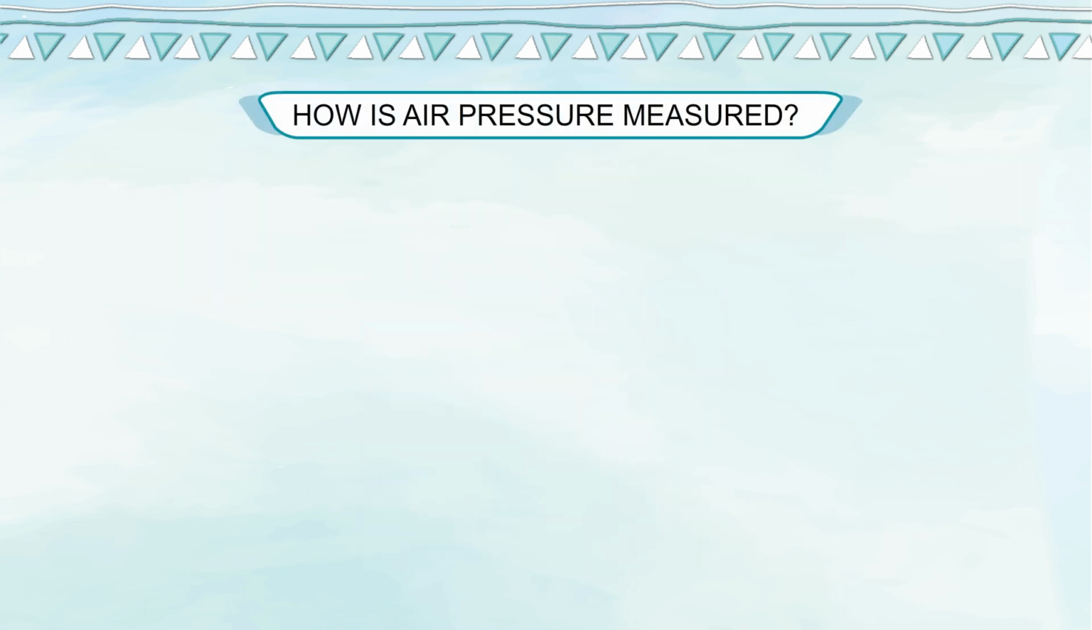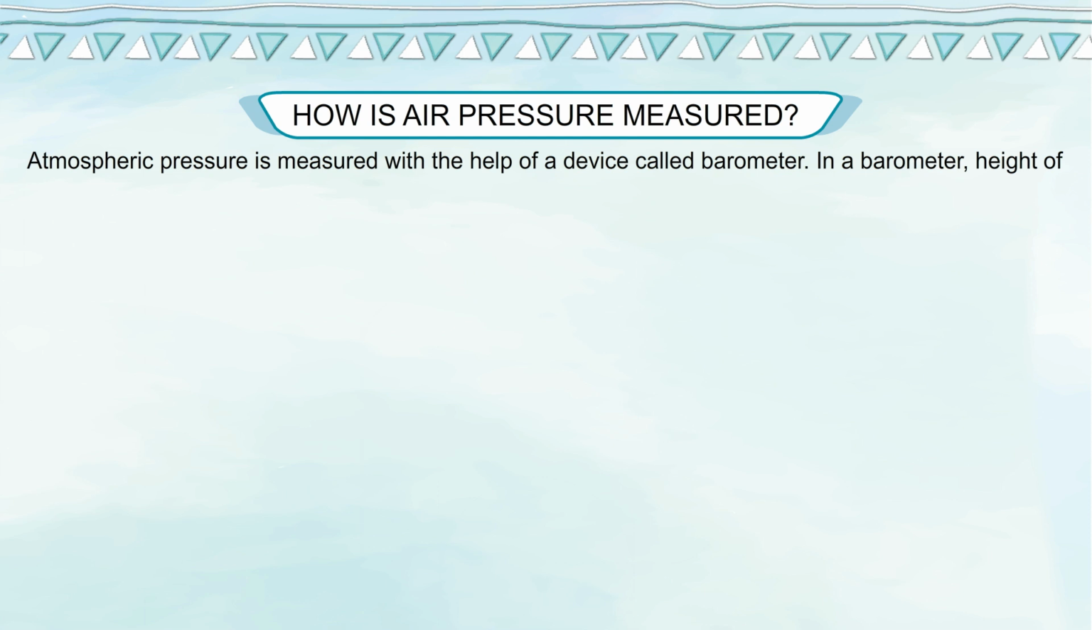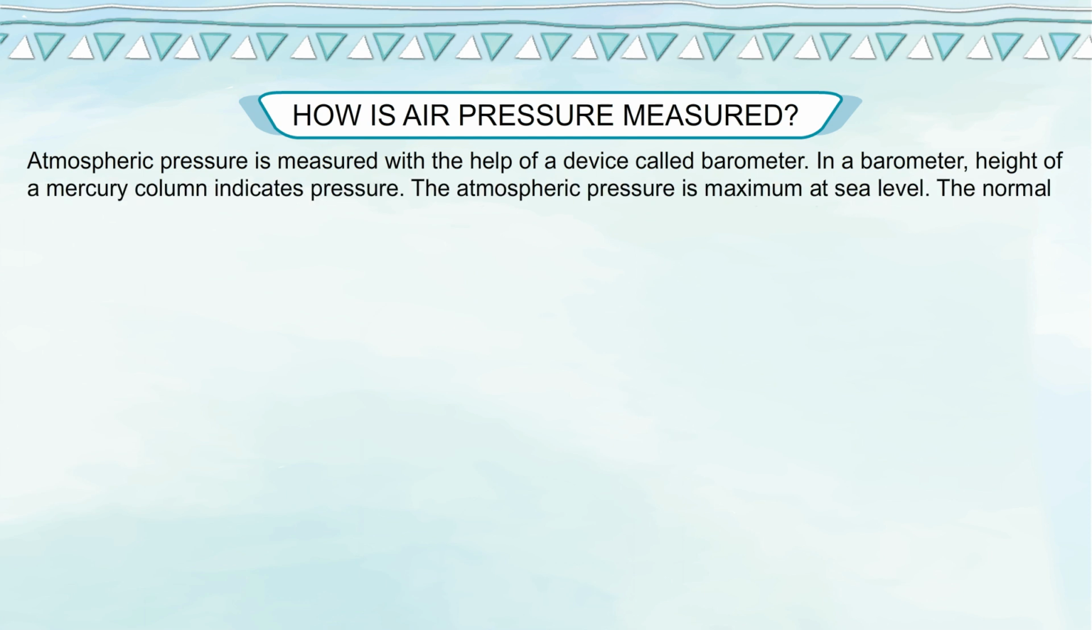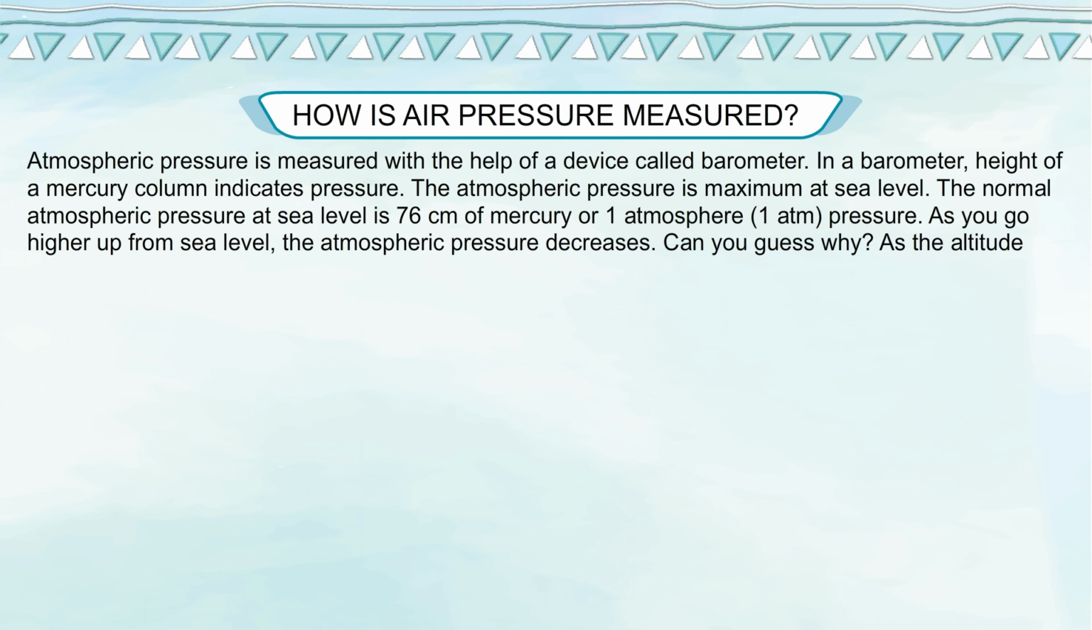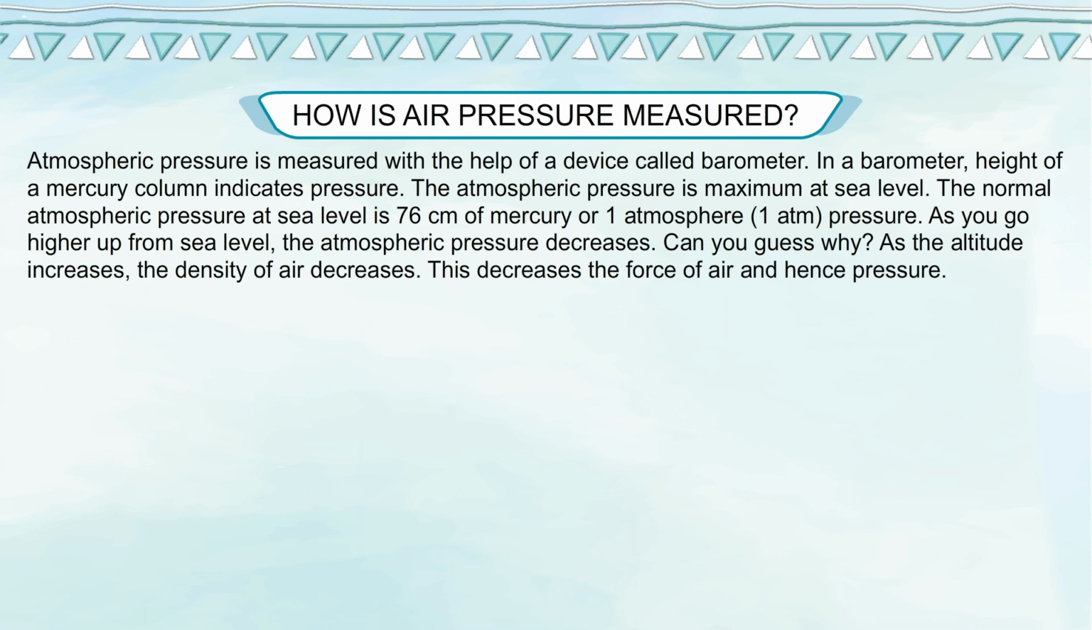How is air pressure measured? Atmospheric pressure is measured with the help of a device called barometer. In a barometer, height of a mercury column indicates pressure. The atmospheric pressure is maximum at sea level. The normal atmospheric pressure at sea level is 76 cm of mercury or 1 atmosphere, 1 atm pressure. As you go higher up from sea level, the atmospheric pressure decreases. Can you guess why? As the altitude increases, the density of air decreases. This decreases the force of air and hence pressure.